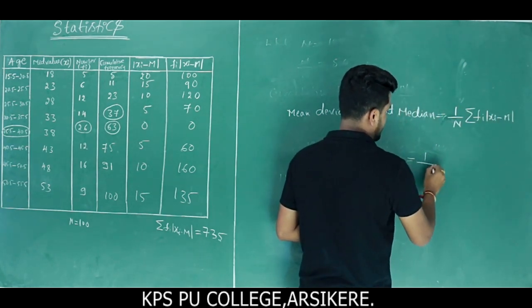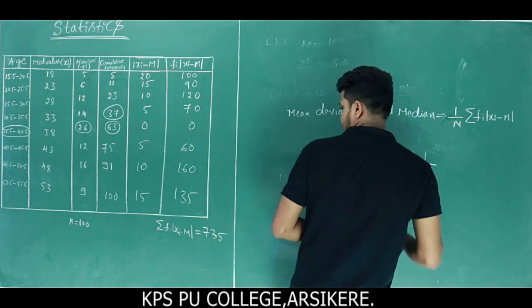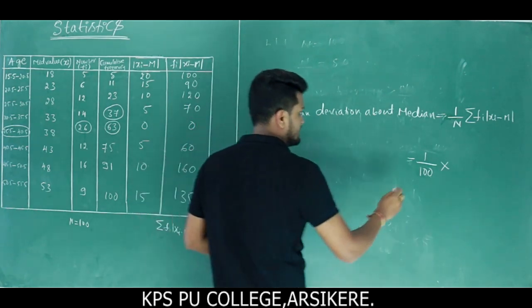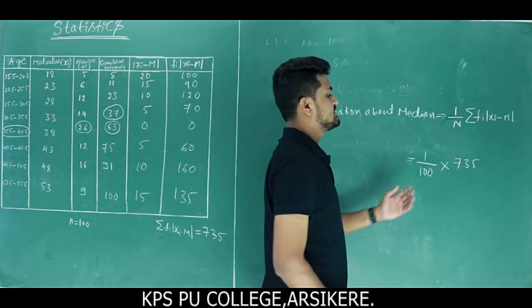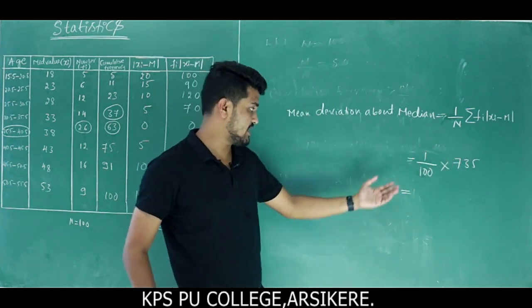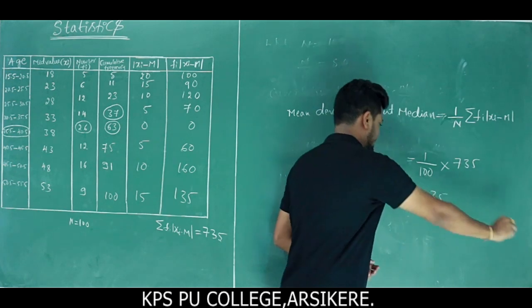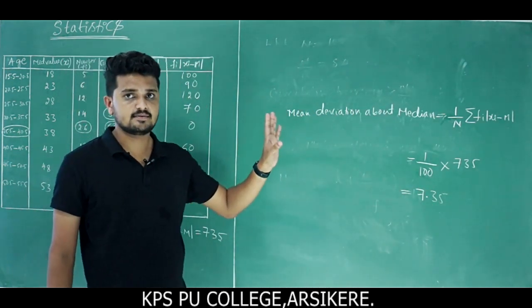So 1 by n value, n value is 100, into the sum of the values, 735. If I divide 735 by 100, finally we get 7.35. So this is the value of mean deviation about median.